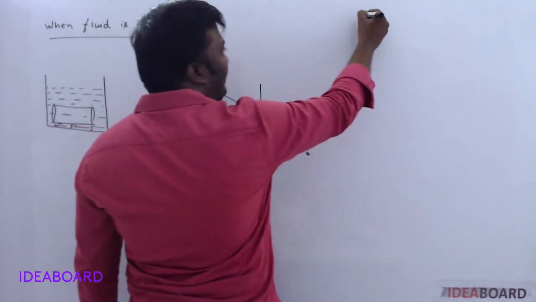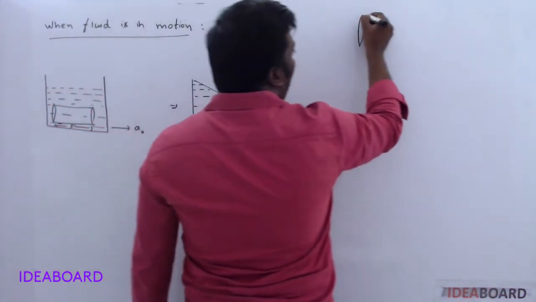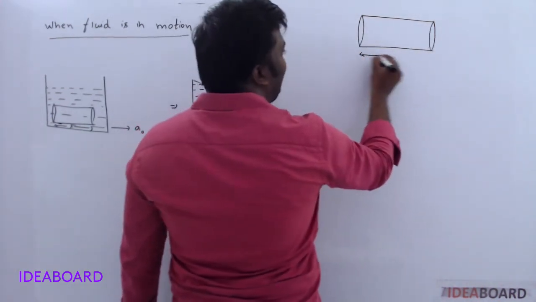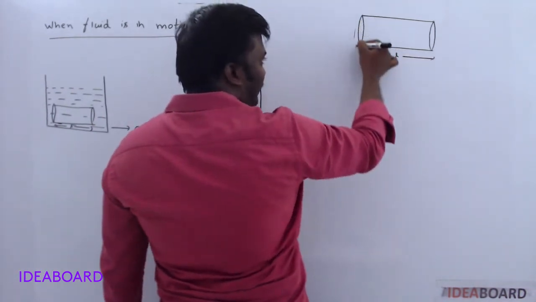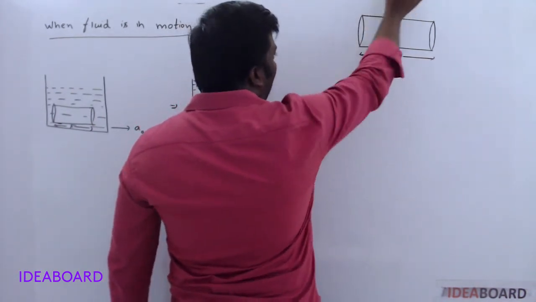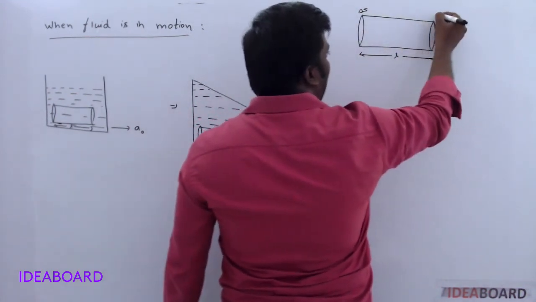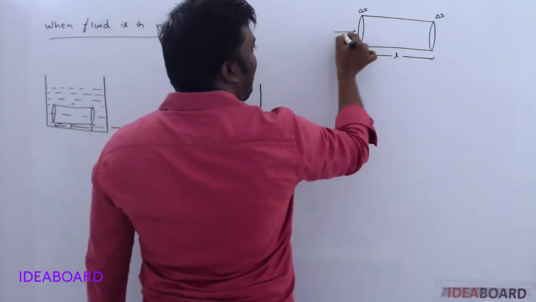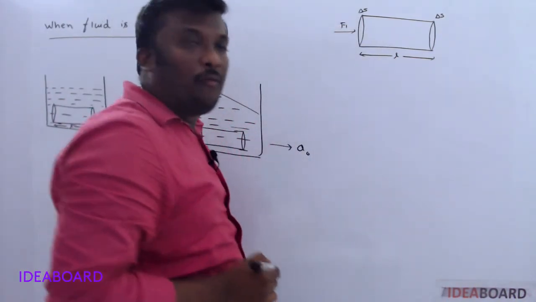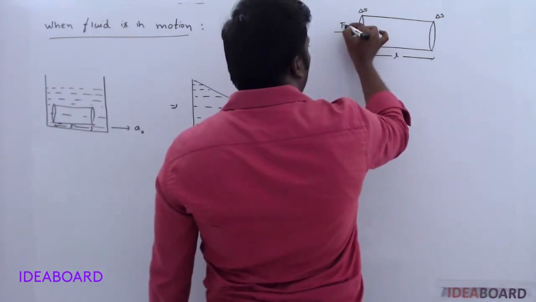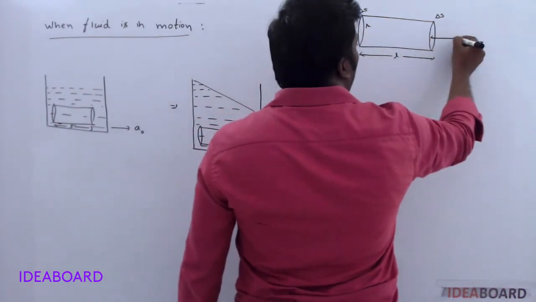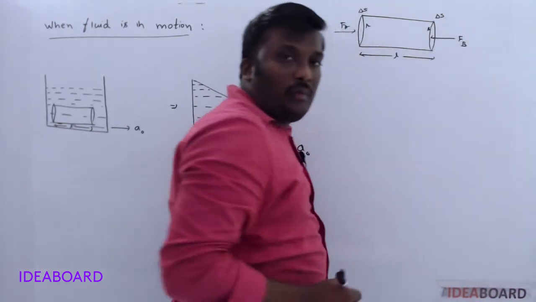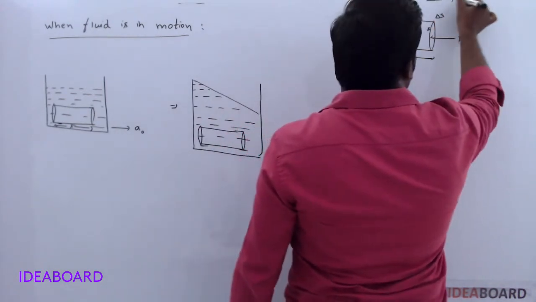For clarity, I consider only this cylinder at the outside, whose length is L, and on the surface area I take delta S. Here also the surface area is delta S. Now at this place the force acting in this direction, let it be F1 or Fa, your wish, and at this point the force acting is Fb, but this is moving with some acceleration a naught.